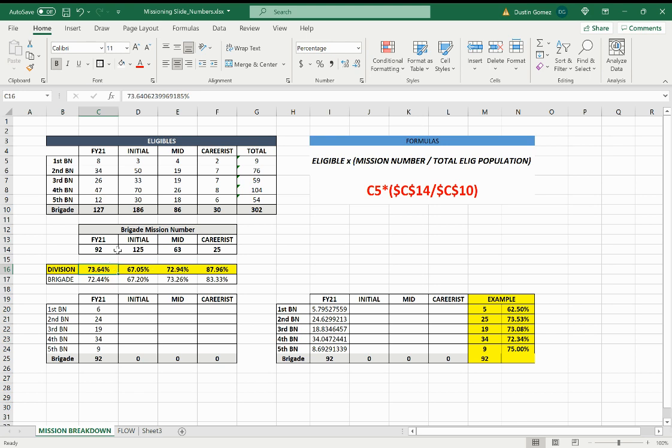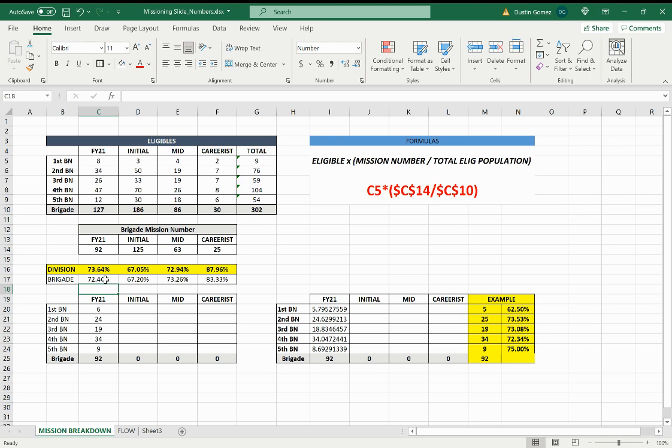For the brigade, based off the mission number and the total eligible population, and I have the formula here so you can see that I'm dividing the mission by the total eligible population. This brigade is mission 72.44. So it's two different percentages. That percentage is going to change from top to bottom. Some might be higher, some might be lower.